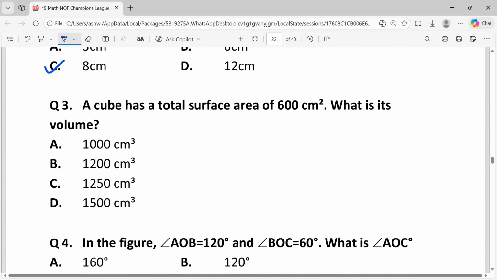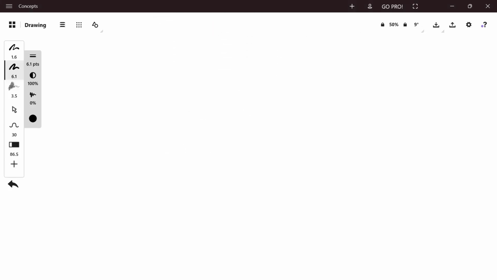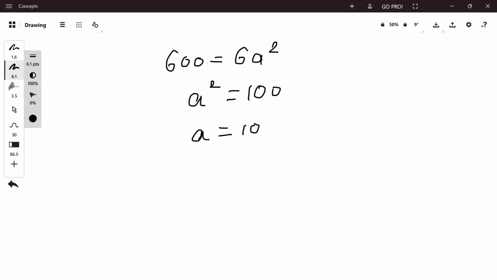A cube has a total surface area of 600 centimeter square. What is its volume? The total surface area of a cube with edge length A is given by 6A square. That is 600 is equal to 6A square. Solving, A square is equal to 100 and A is equal to 10.